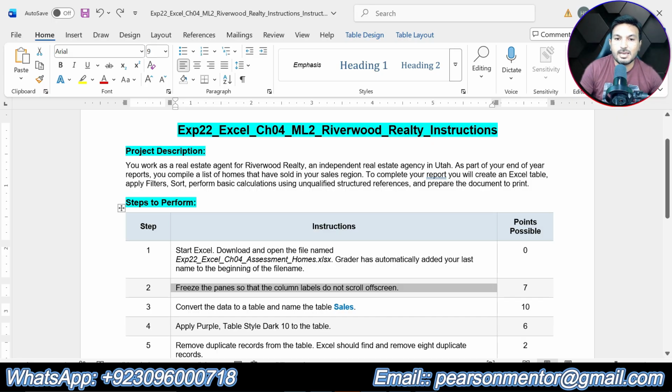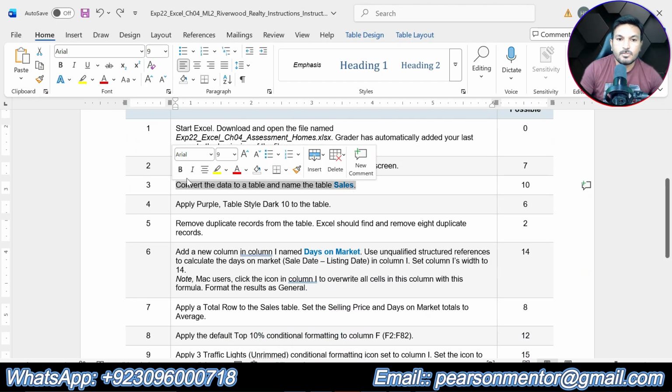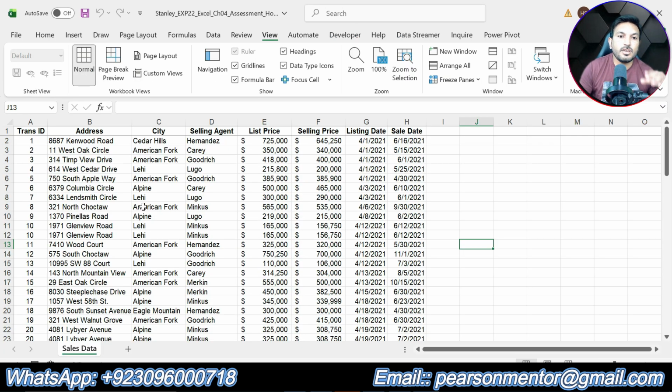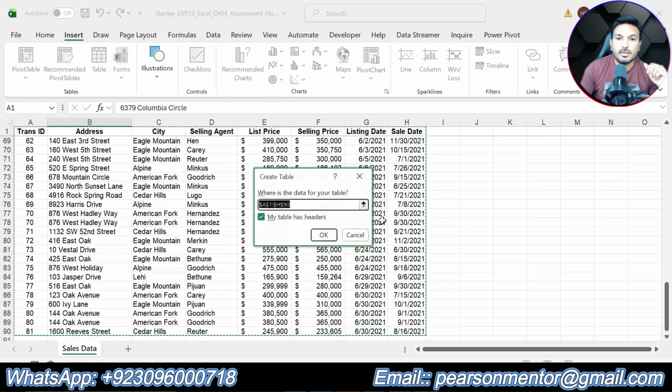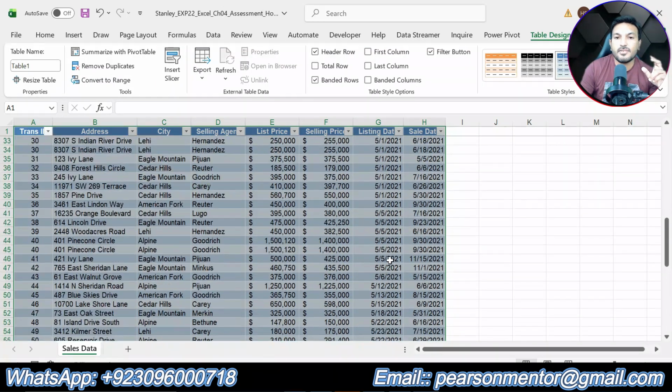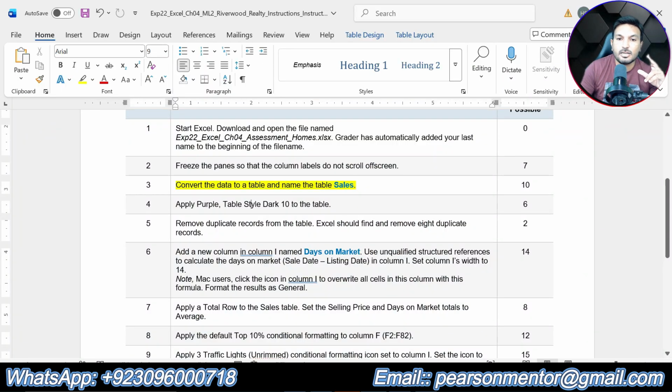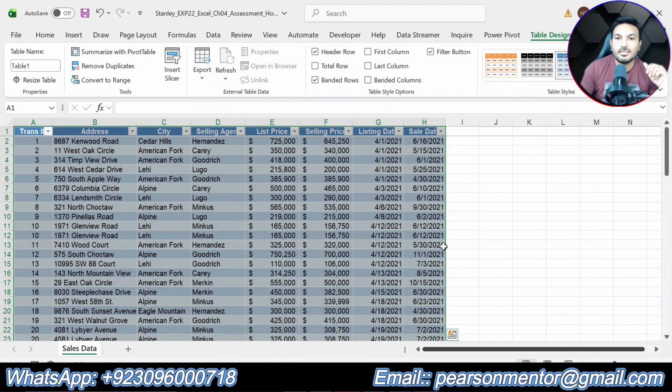Now we are supposed to do the next step, that is step number 3. Convert the data to a table and name the table sales. So now we are supposed to convert all of this data into a table. Then we are supposed to give a name to the table. So click anywhere in the data, click the Insert tab and click Table. Click OK. So now you can see that we have converted all of the data into a table. Now we are supposed to give a name to this table, that should be sales. For this, we will go to Table Design, and in Table Name remove this name and type the new name, that is sales. After typing the name, just press Enter.